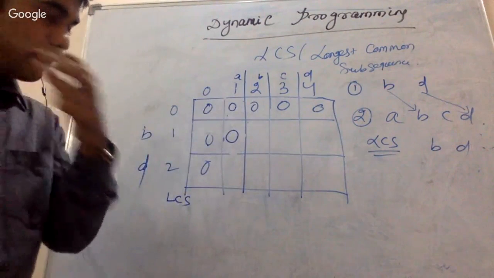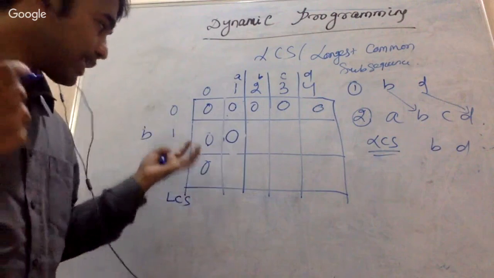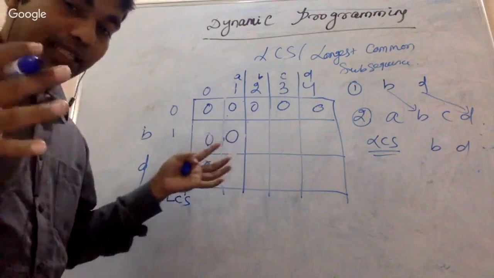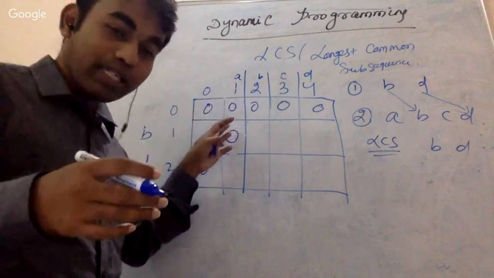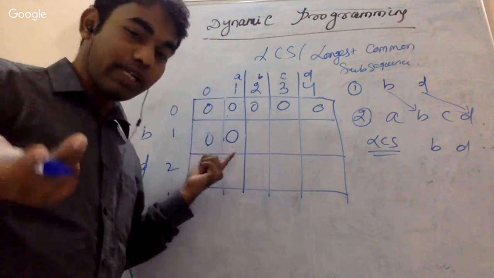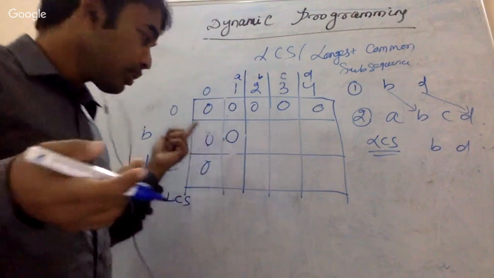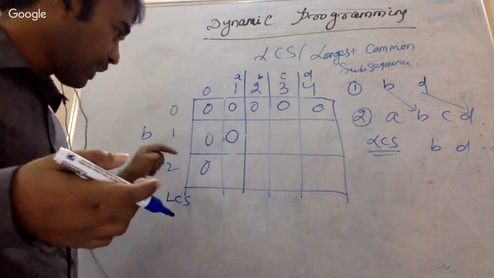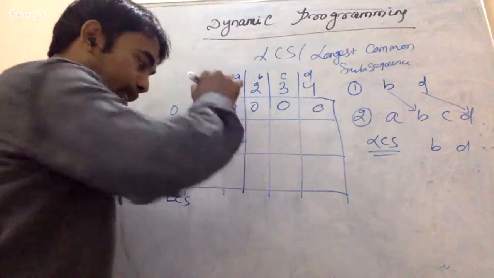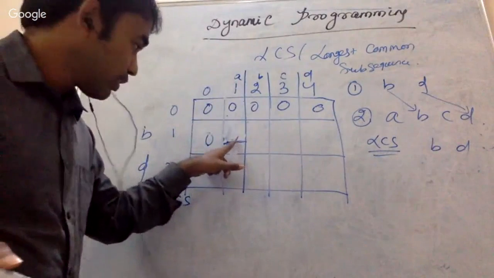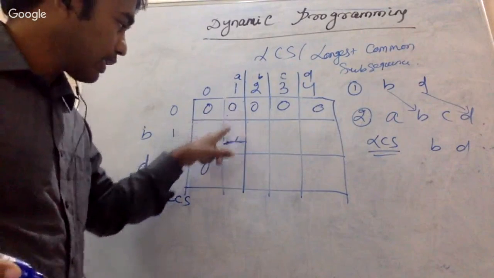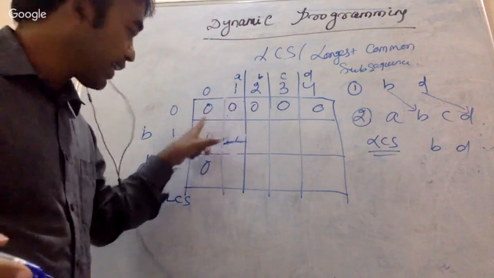If you think about why it is like this, whenever you are at this cell, you are saying I don't have any match, so whatever the previous existing longest one is, just return that one. So it is trying to say that. I'll repeat that statement: whenever you are trying to find out the value of any cell, that means LCS of I, J, just see the left column or the top column and find out the maximum one.